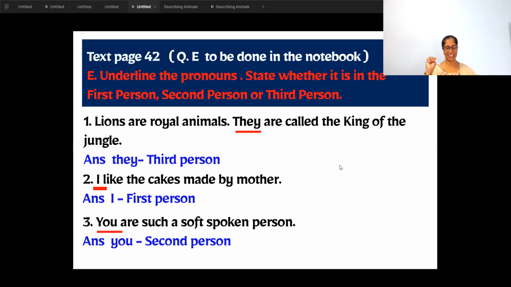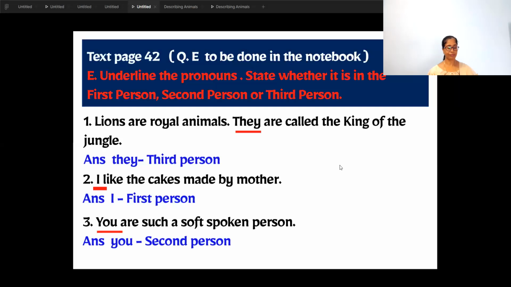Very simple, yes? So, lions are royal animals. They, that is a pronoun. I have underlined it. And they is third person. We learned it. They, the ones we are talking about, we are talking about lions. So they is a third person.